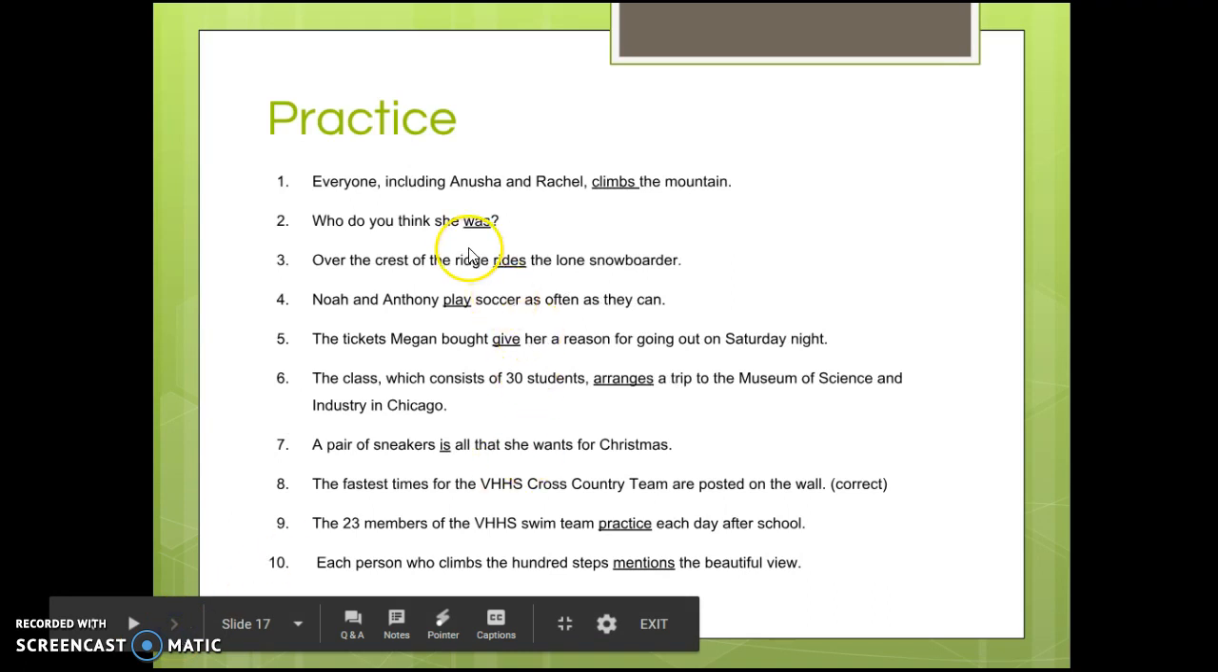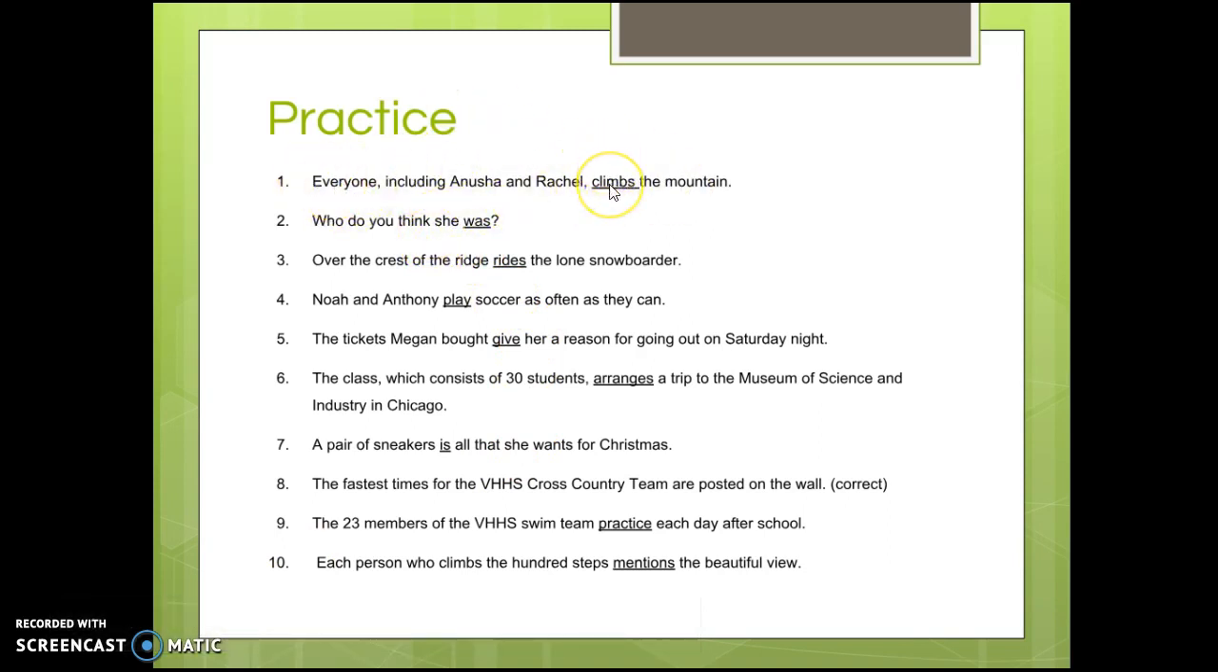Okay, so the first one, everyone, including Anusha and Rachel, climbs the mountain. Everyone is singular, so climbs has to be singular. Who do you think she was? Okay, so we have a singular subject with she, so was also has to be singular. Over the crest of the ridge rides the lone snowboarder. Snowboarder is singular, even though the subject comes after. So you need to make sure you have a singular subject there.